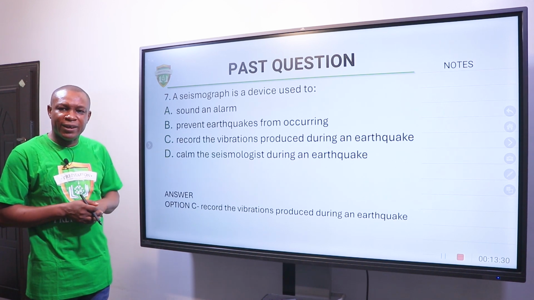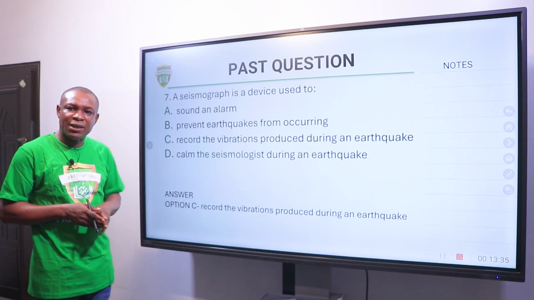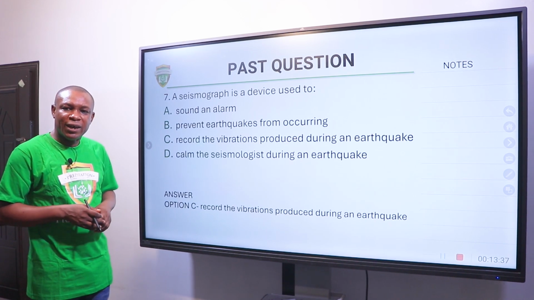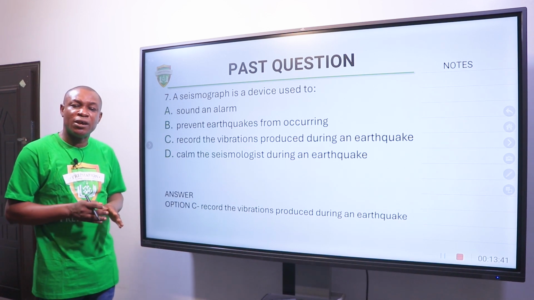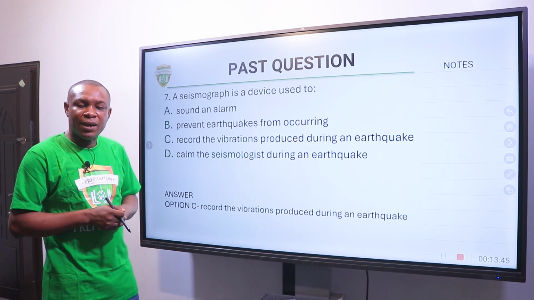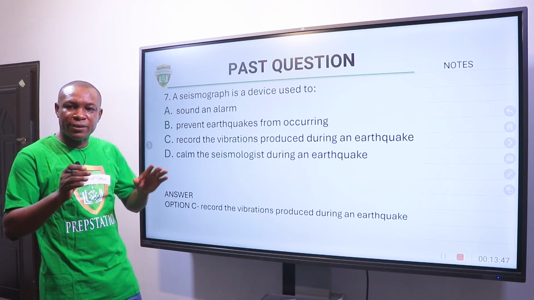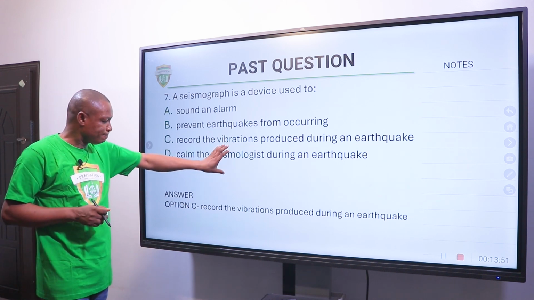Recall that the seismograph is calibrated with the Richter scale, scale 1 being the smallest and scale 9 to 10 being the highest. And earthquakes that measure up to scale 9 and above are considered to be severe, causing collapse of buildings, road infrastructure, and the rest.